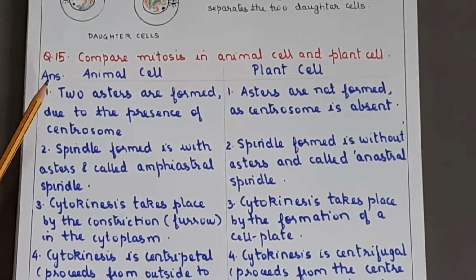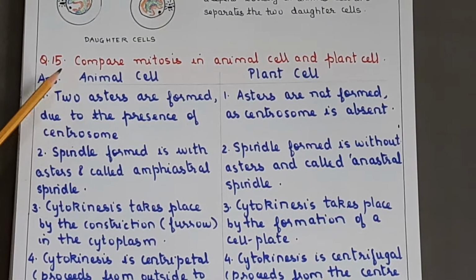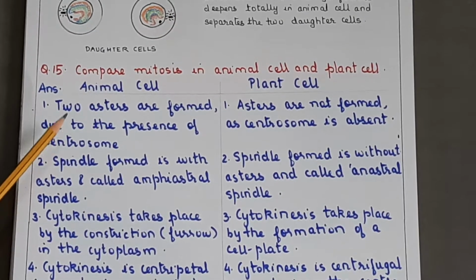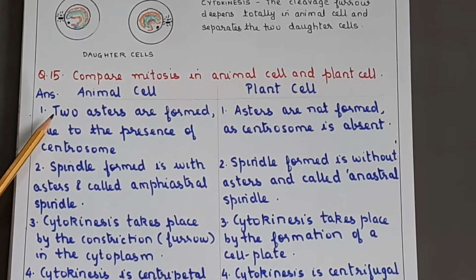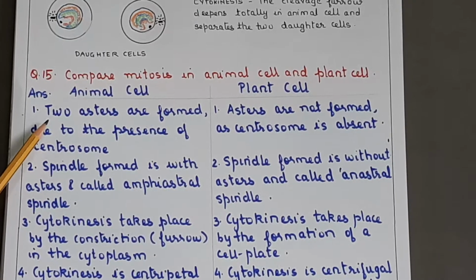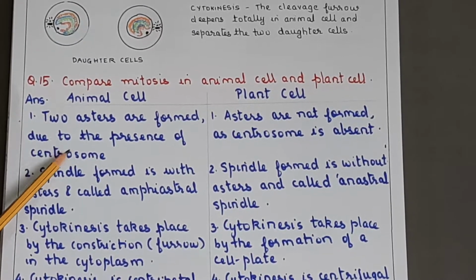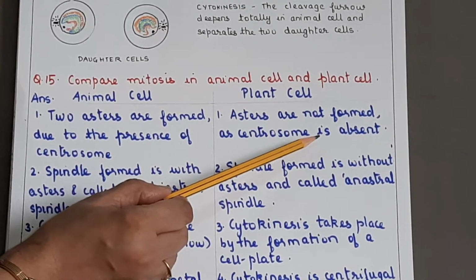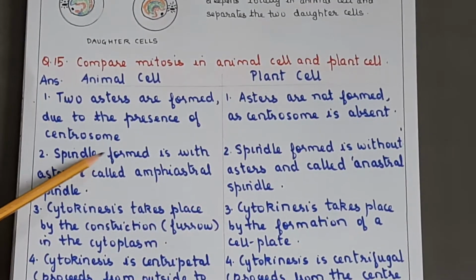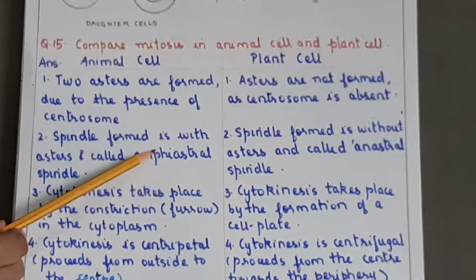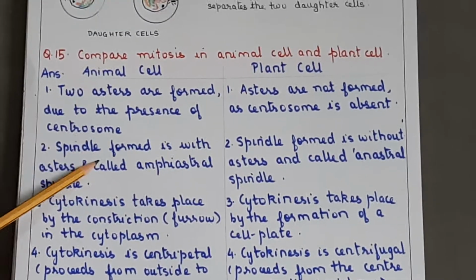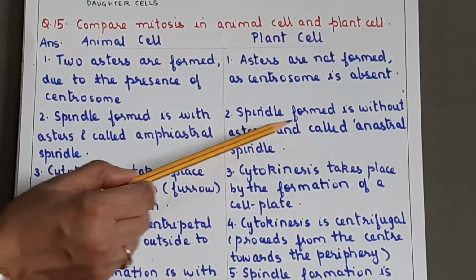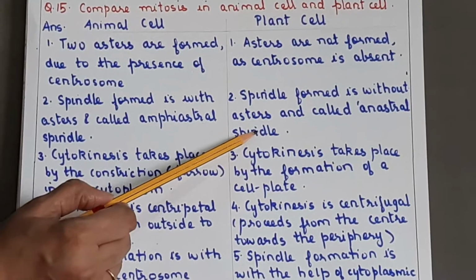Now in animal cell, centrosome is present, so the aster is formed. Yes, and that aster is called as amphiastral spindle. Spindle is with aster, so it is called as amphiastral spindle. Now in plant cell, asters are not formed because centrosome is absent. Okay. Then spindle formed is without asters and called as anastral spindle.